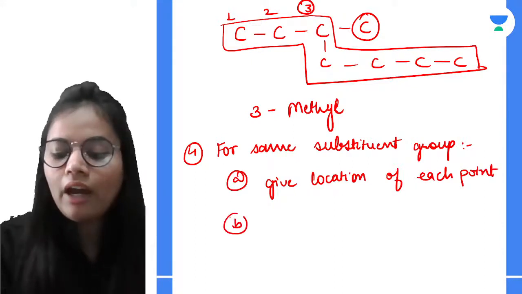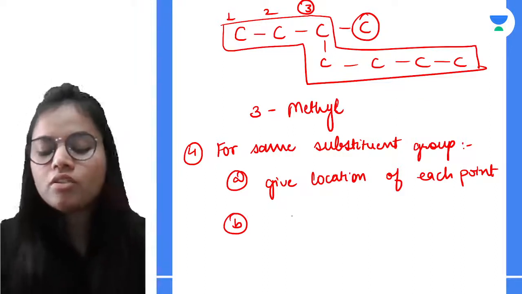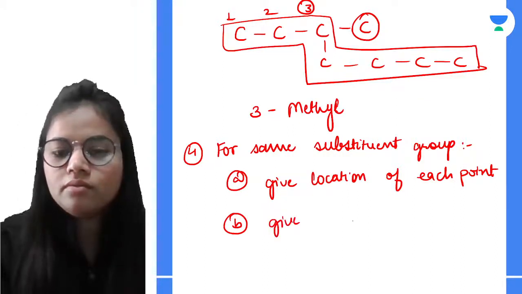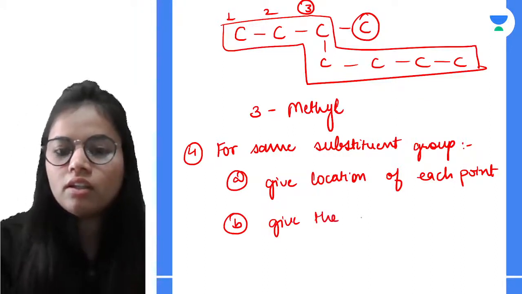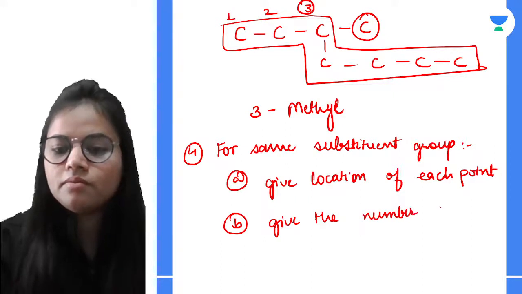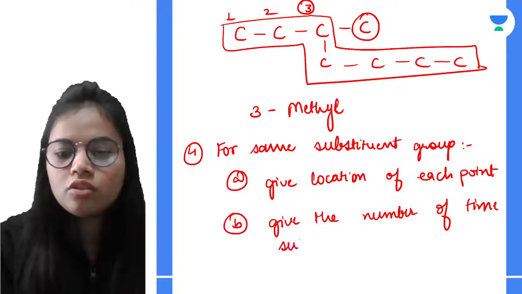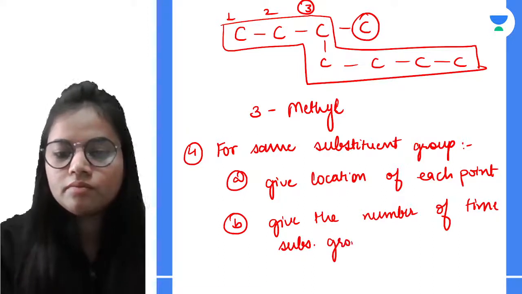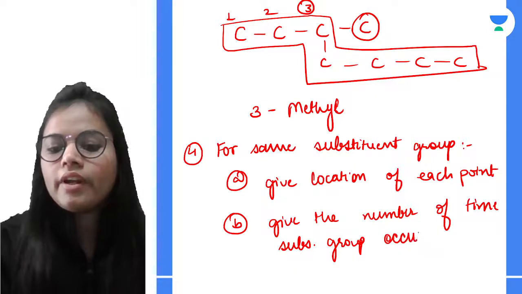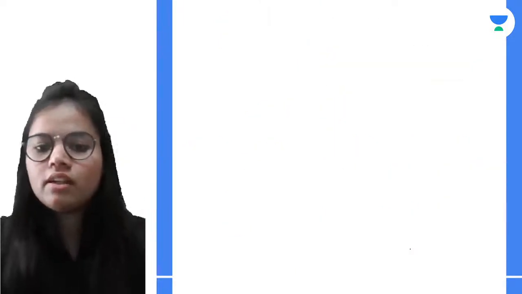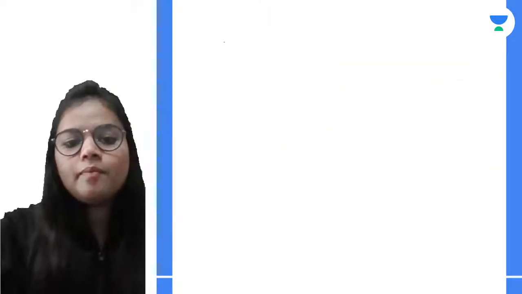Then you have to write a prefix. So give the number of times the substitution group occurs. Okay, for example, let us understand it through one example.